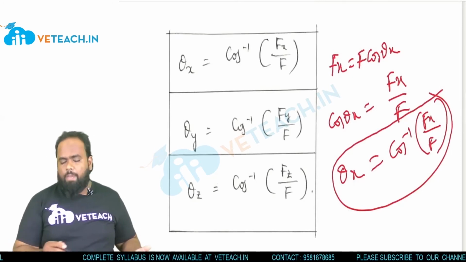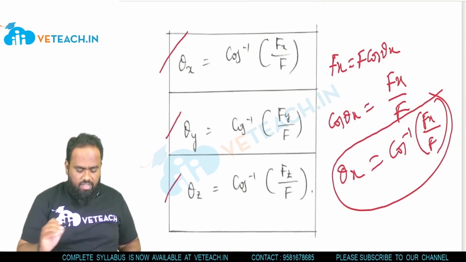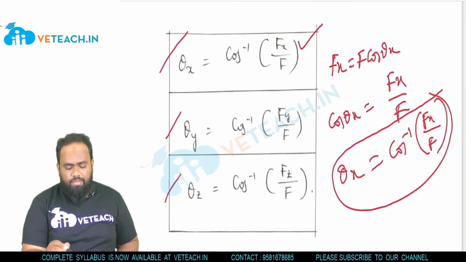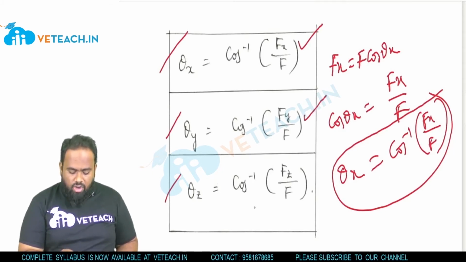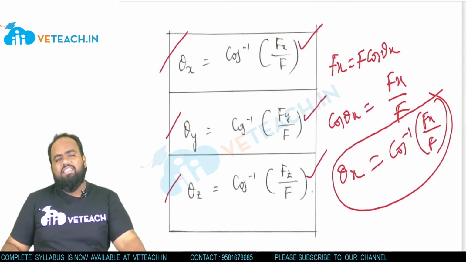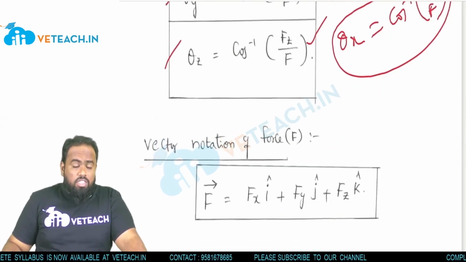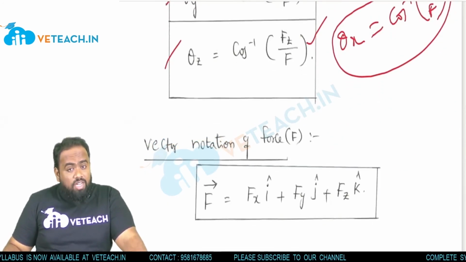Apply the same to theta y, theta z. Then cos inverse of Fx by F, cos inverse of Fy by F, cos inverse of Fz by F. Easy. Now these are the formulas to find out theta x, theta y, theta z.